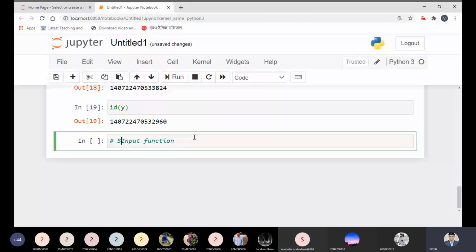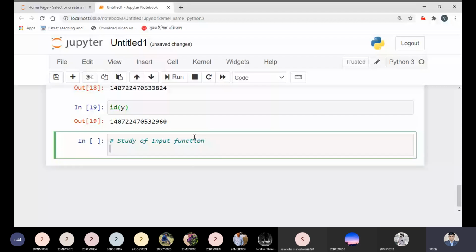Okay, study of the input function. I'm making this statement a comment, so I have to choose the hash symbol. Now, that's the beauty of Python. You need to keep in mind, I'm writing in the comment section: no explicit